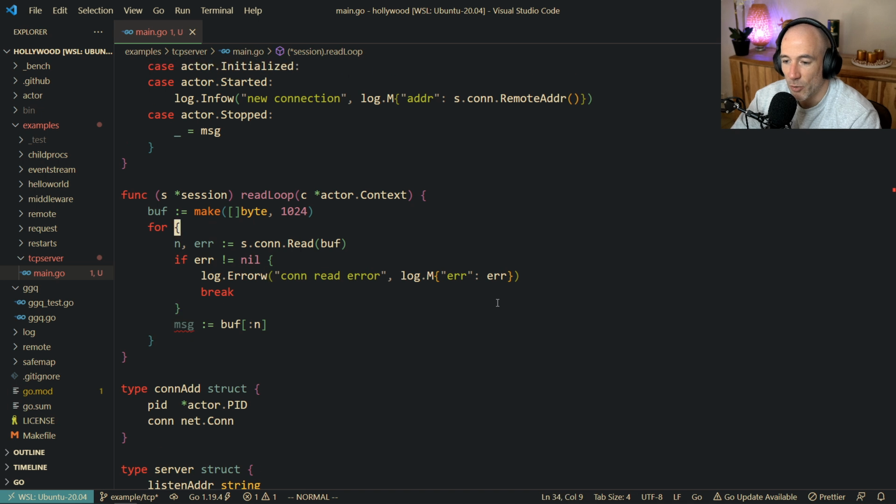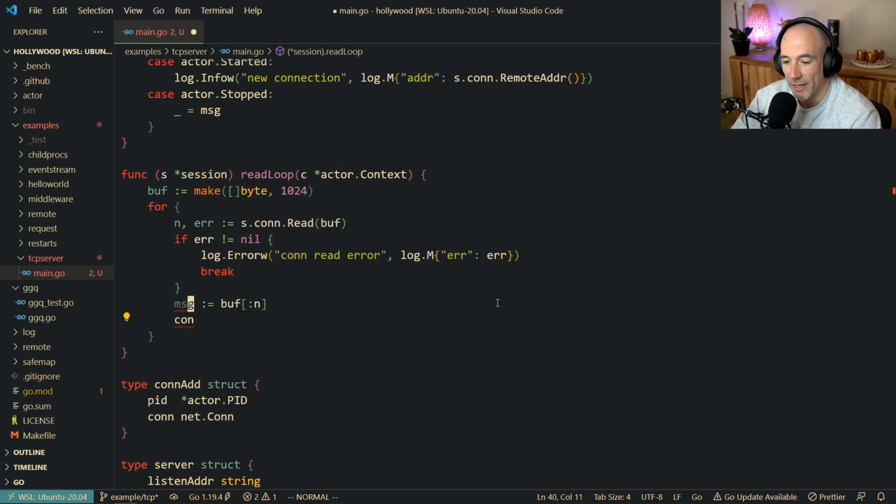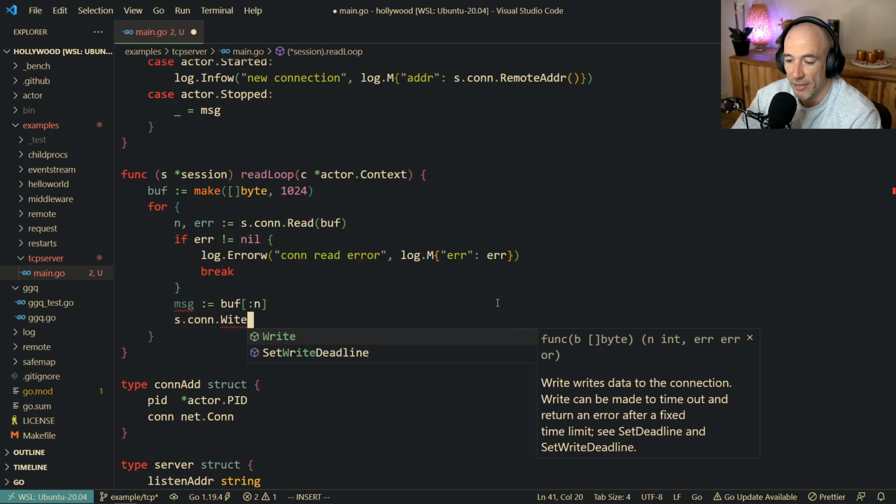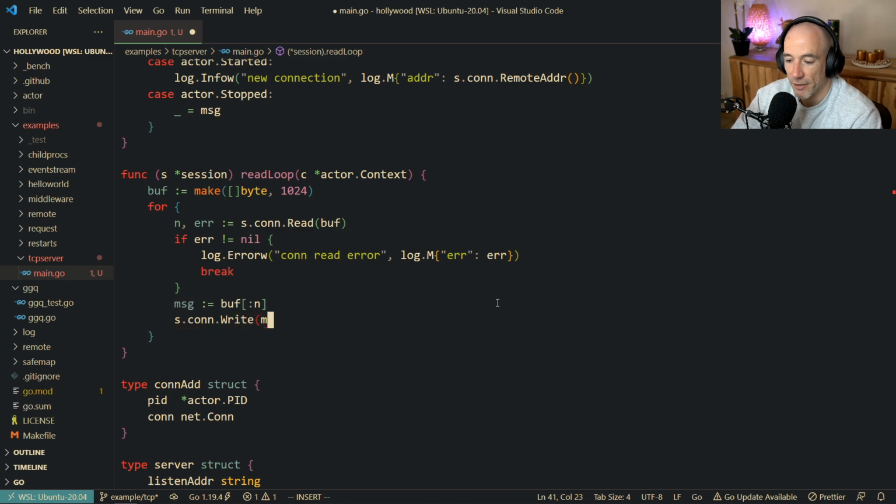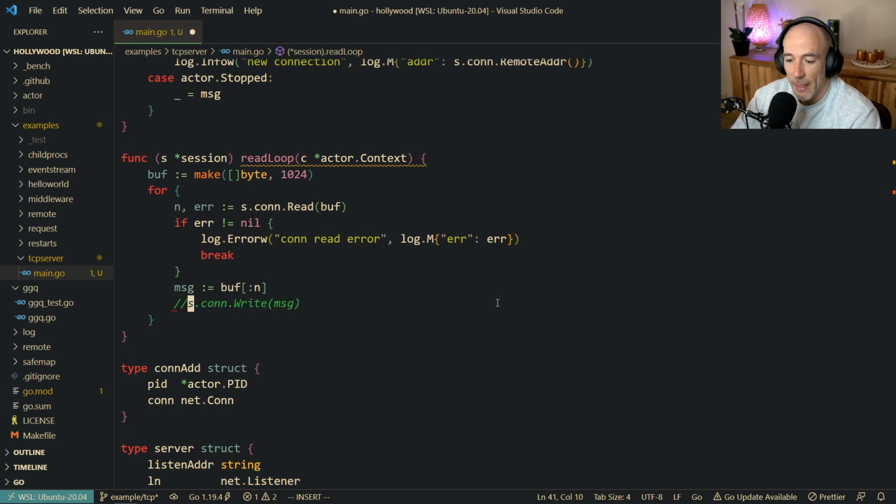The next thing we're gonna do is, we could reply here, right? What we could do is very simple. If we want to have an echo server, we could do scon write this message, right? And it's all fine. There is a problem because let's say we have some kind of a handler in our actor that will handle an interface or something that will handle that message, right? The problem is, if we're gonna handle it here, this is prone to race conditions once again, right?